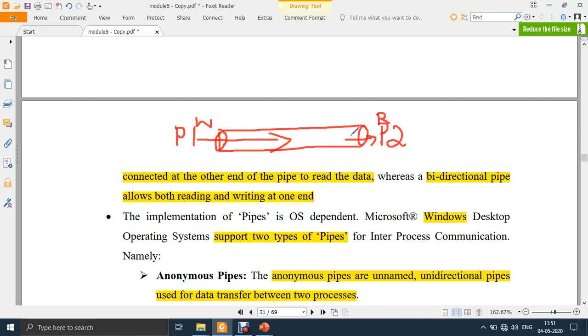In bidirectional, once it reads the data, it can also write back the data. So it is read/write, and this can also read. That is bidirectional. At each end, it is either read or write, R/W. This is the simple representation of a pipe.